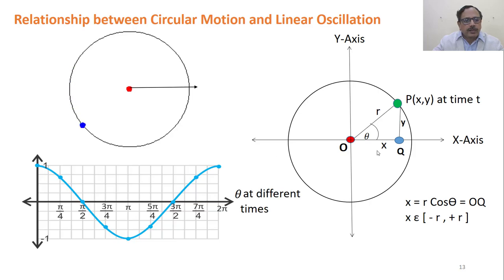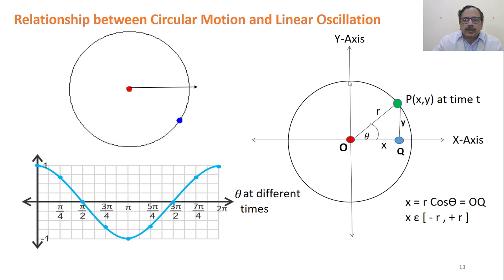If we plot the graph of this at different angles, that is theta at different times, initially it was 0 degrees, that means point P was on the x-axis here, so cos 0 is 1. When it started moving, it has gone from 0 to pi by 2, or 90 degrees.